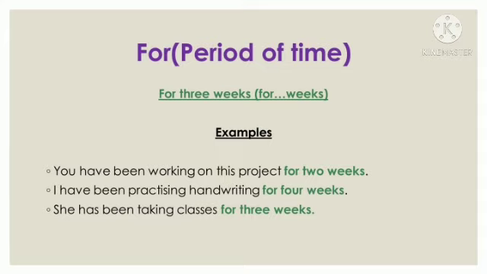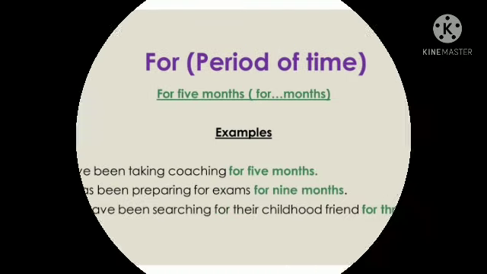Here I have used for with weeks because here the weeks are not the exact point but a period of time, some weeks together, like 5 weeks, 3 weeks, 2 weeks, and so on. Examples: you have been working on this project for 2 weeks. I have been practicing handwriting for 4 weeks. She has been taking classes for 3 weeks. Here we can see a period of time.